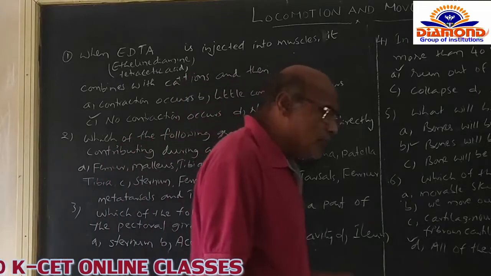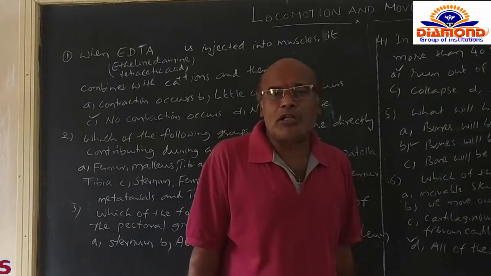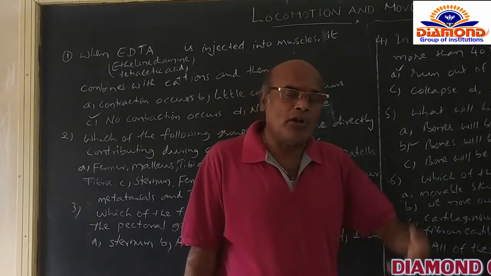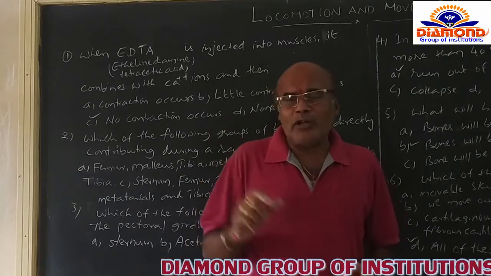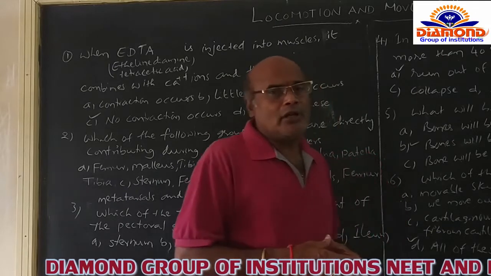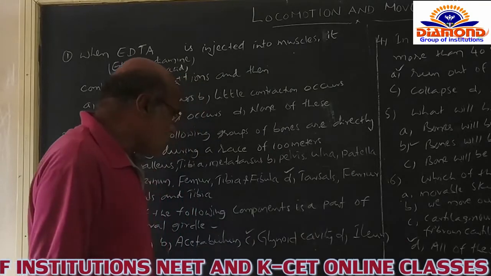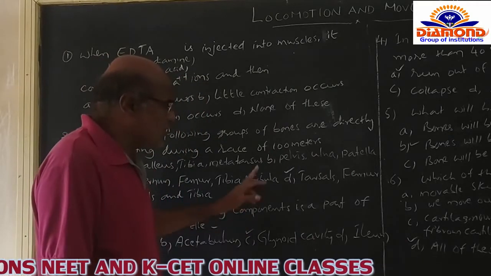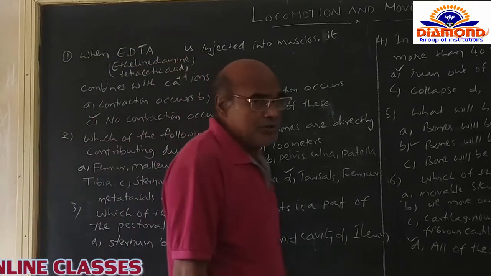Of course, the ileum is present as a part of the small intestine of the alimentary canal, and it is also a bone in the pelvic girdle. Among A, B, C, D, only the C option is related to this question. So that's why I am opting for the C option itself.